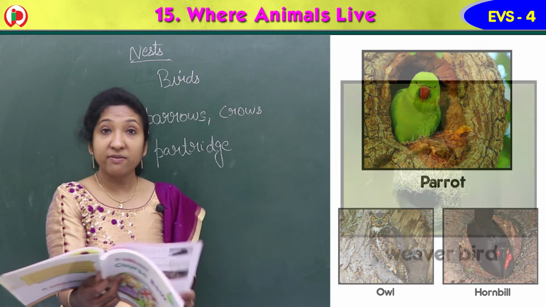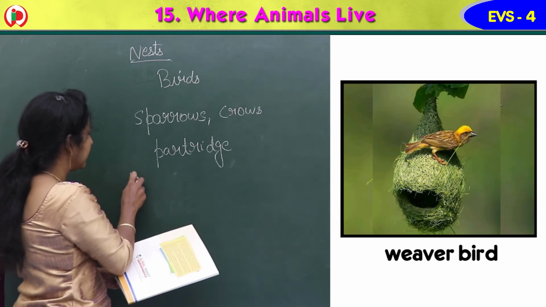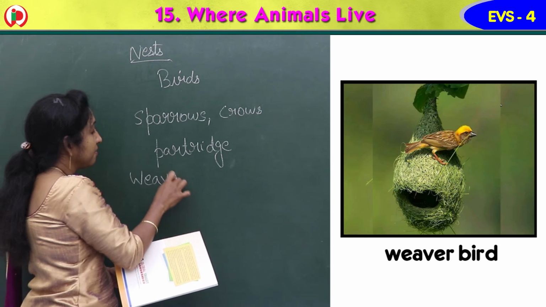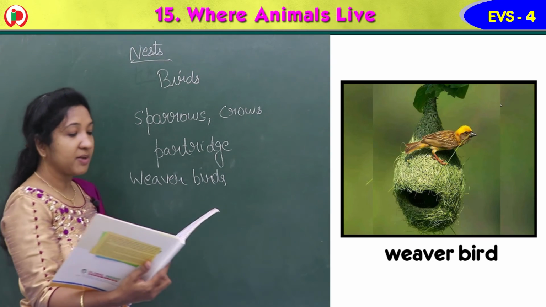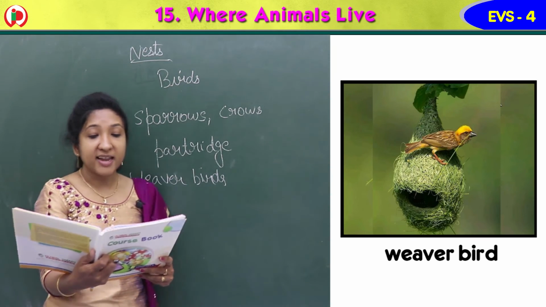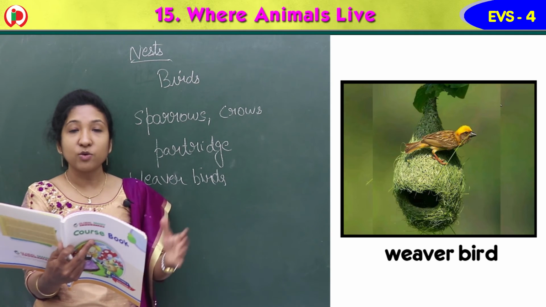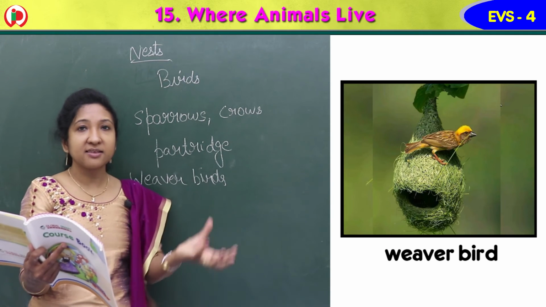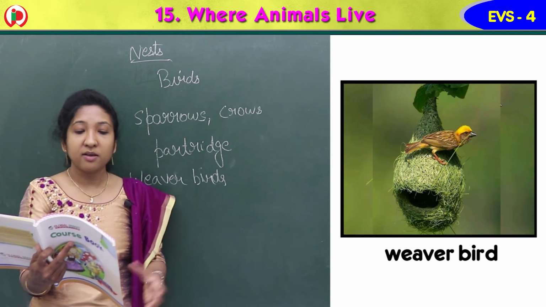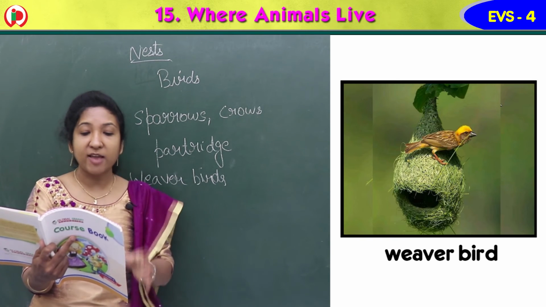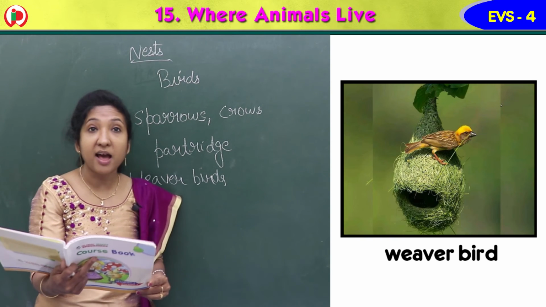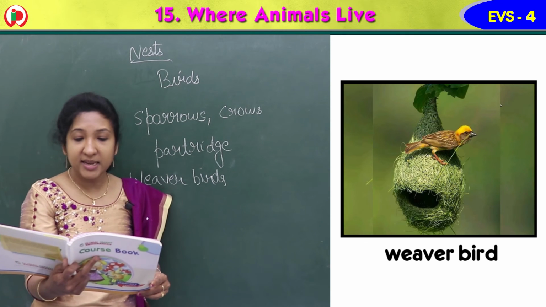Next comes the weaver bird. The weaver bird weaves the nest, we say. How does that bird build the nest? It makes a nest that hangs upside down. See the image there? Hanging, isn't it? The bird uses twigs, very small thin branches of trees, and grass also to build the nest.